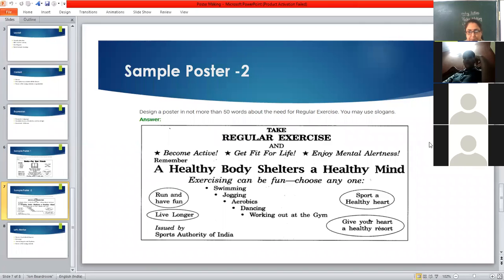So all the purpose is highlighted. Then sketches are not there, but bubbles are there to highlight some more points. So there is language also in the form of slogans, sentences, phrases, a proper heading, and the letters. If you see the fonts, this is a typed one, but with the pen also you can use black and blue pen in exam. I'm talking of class 11th as well as class 12th, if it is in the syllabus next year, right?